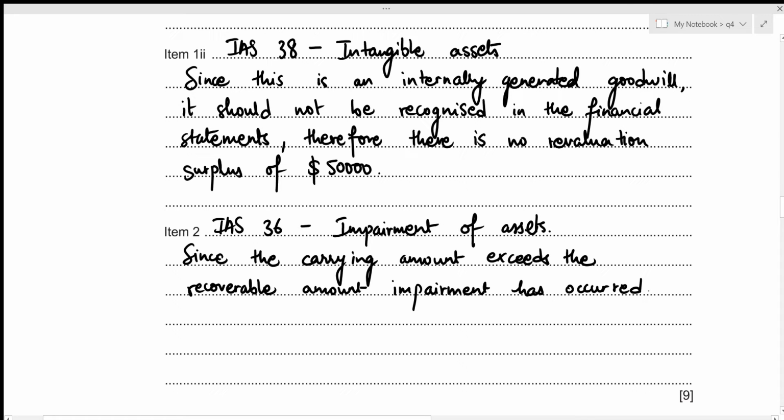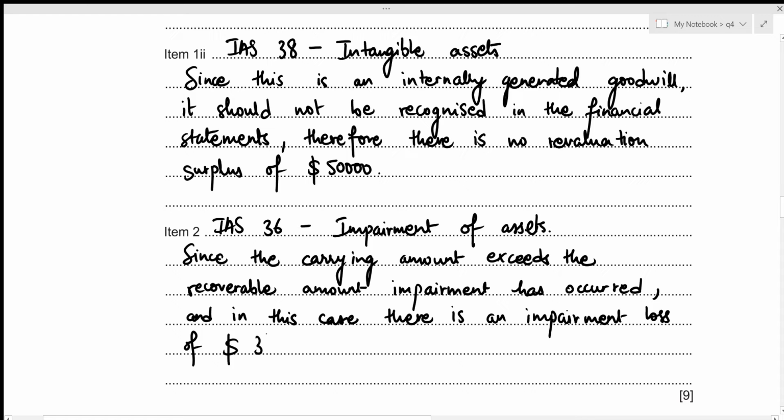And in this case, we already figured out the impairment loss of 3,800, so we should include that as well. And in this case, there is an impairment loss of 3,800. Alright, this concludes item 2 as well as the second part of this question.